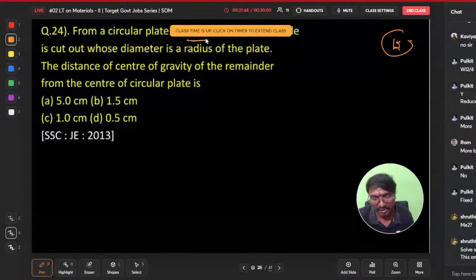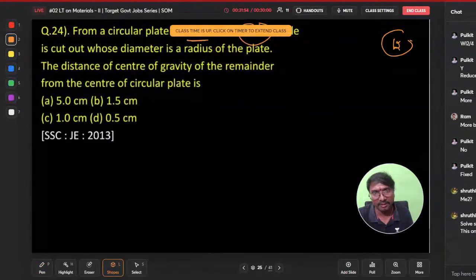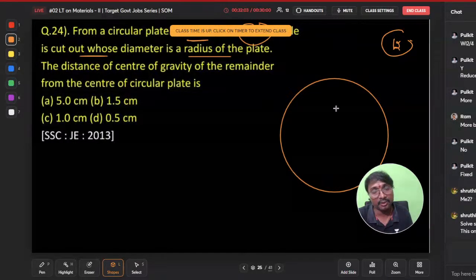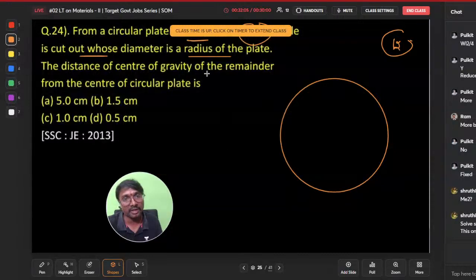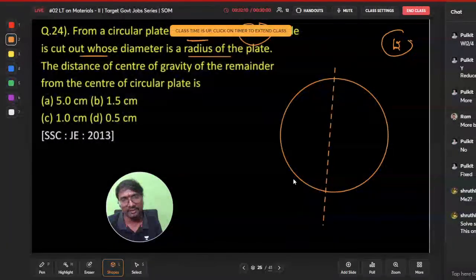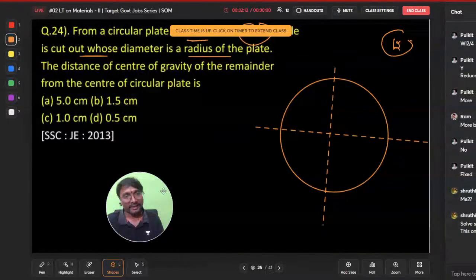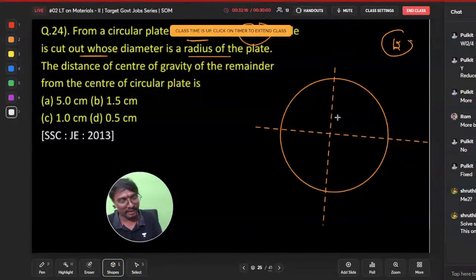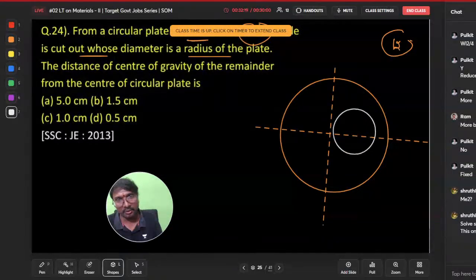Yes. So from a circular plate of which one, this is 6 centimeter dia, right? The diameter is given as 6 centimeter. A circle is cut whose diameter is the radius of this plate, right? We are cutting a circle whose diameter is equal to the radius of this plate. Now if you just observe, this is the center of this circular plate. Next we are cutting one plate that will be cut where? Equal to the radius, right? Whose diameter is equal to the radius of this one, right?